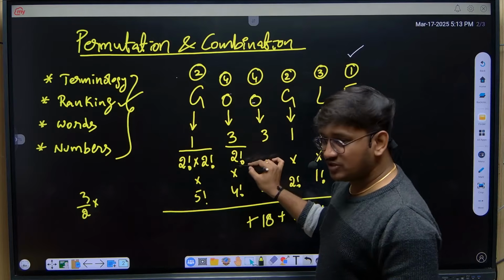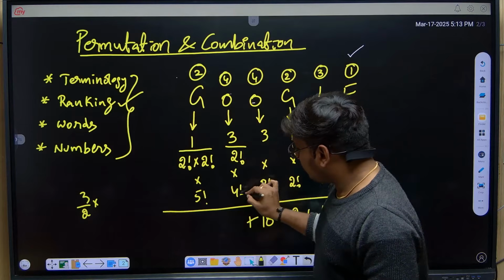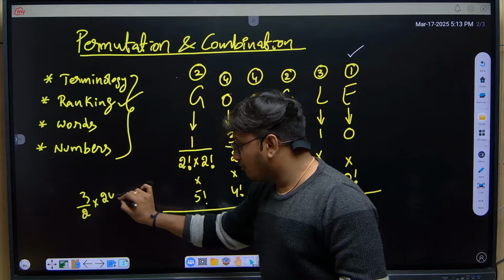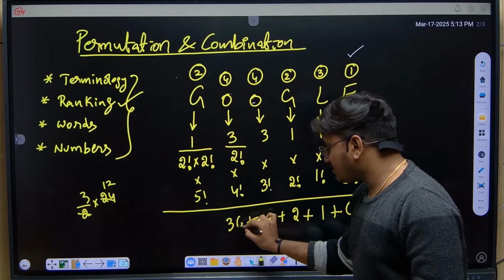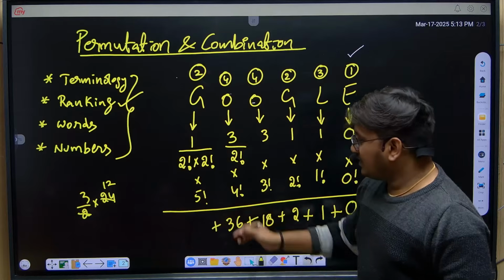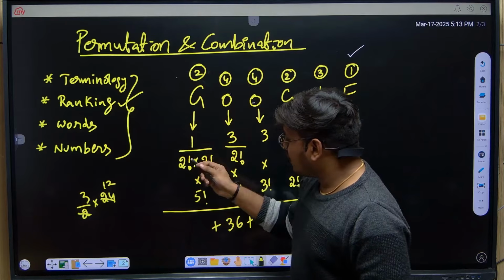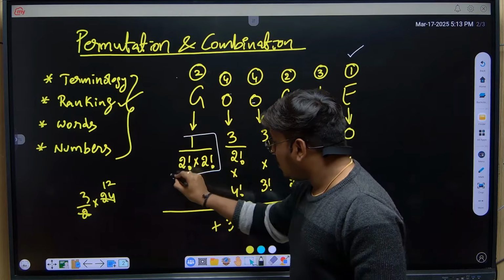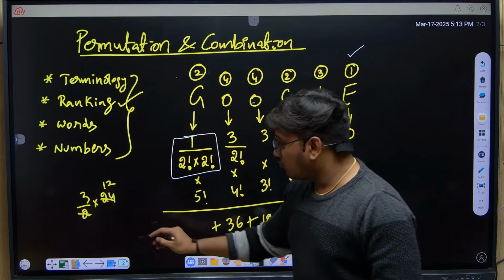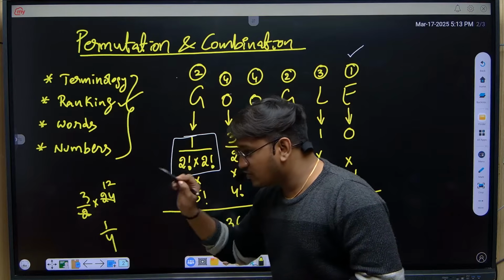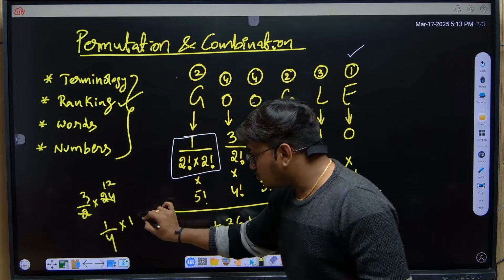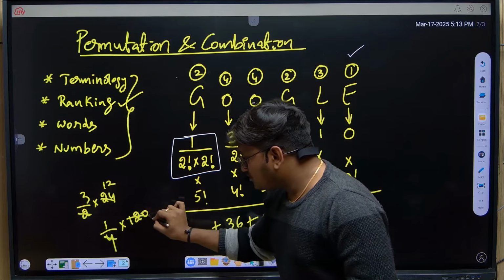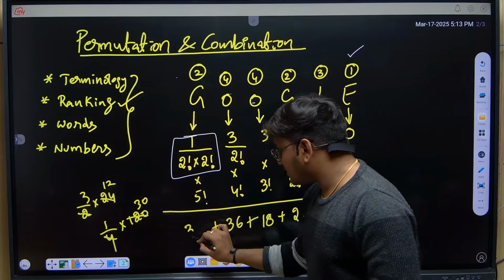So 3 by 2 into 4 factorial, which is 24, gives 12 times 3, 36. Plus here we have 1 divided by 2 factorial into 2 factorial, which is 1 by 4, into 5 factorial which is 120. So 30. So here it will be 30.